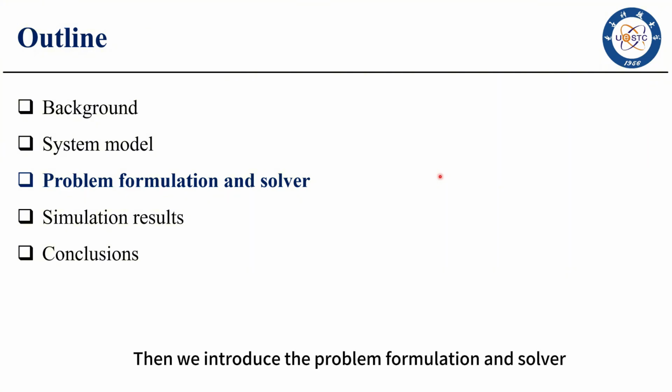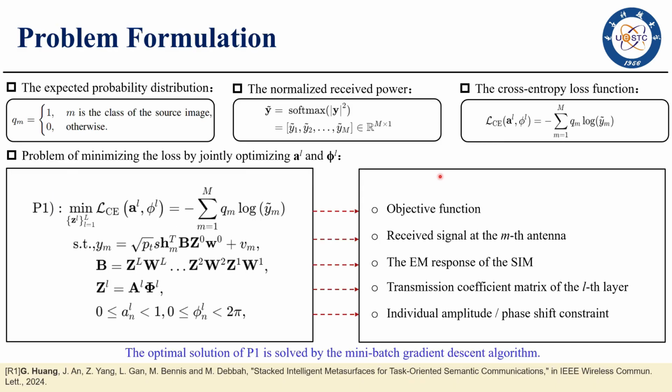Then we introduce the problem formulation and the solver. To train the SIM to steer the wireless signal towards the corresponding antenna, we let QM denote the expected probability distribution, and the normalized received power is denoted by Y tilde.